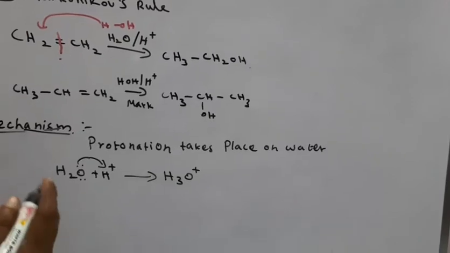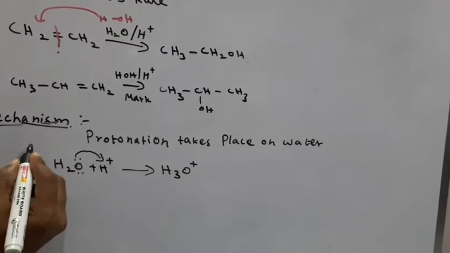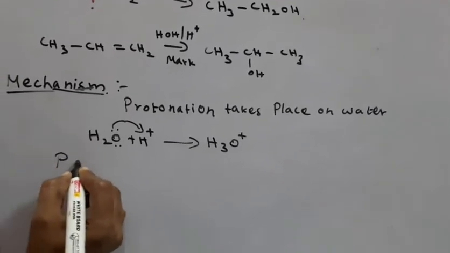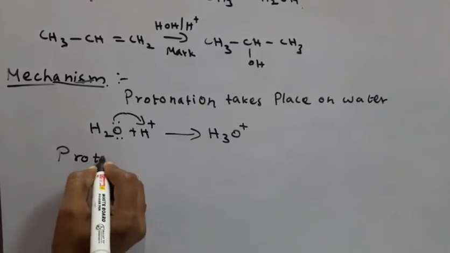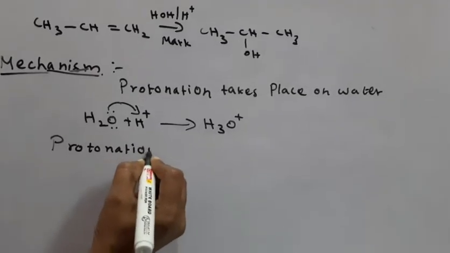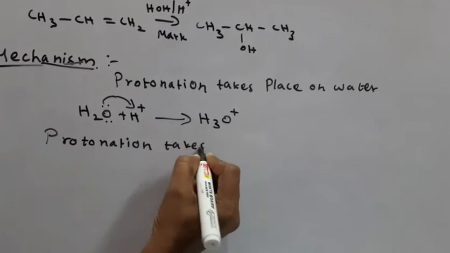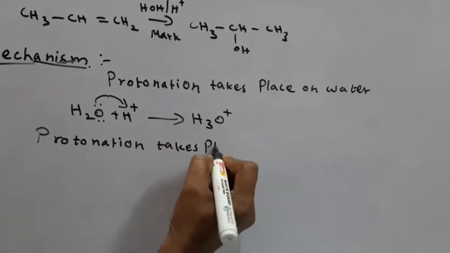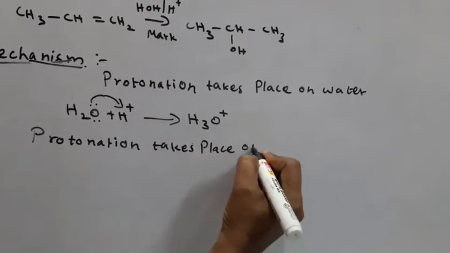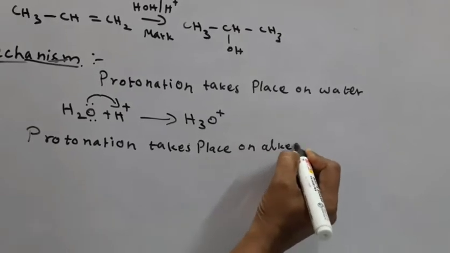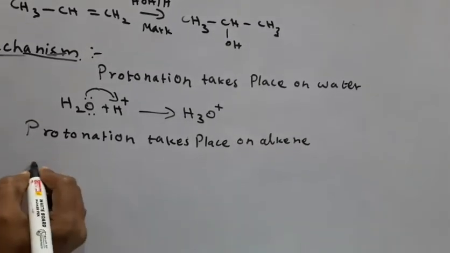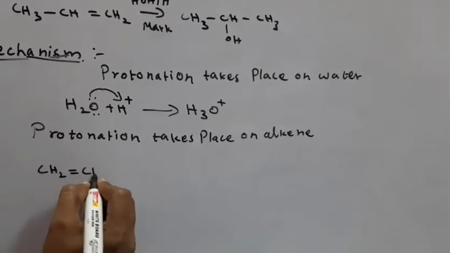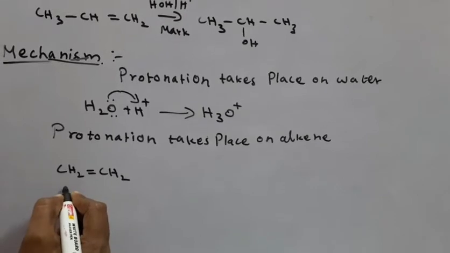Okay, the second step, after protonation of water, is protonation on alkene. Let me take an example, CH2 double bond CH2, this is ethene.